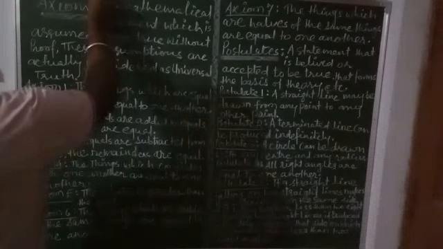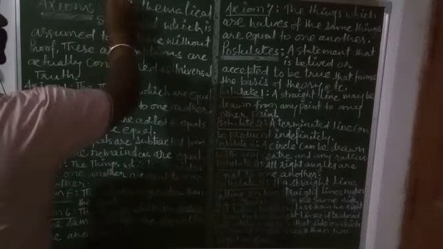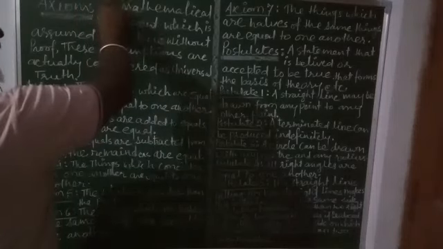Axiom number 1: the things which are equal to the same thing are equal to one another. It's very simple. Suppose we have 3 objects, A is equal to C, B is equal to C, then A equals B equals C.